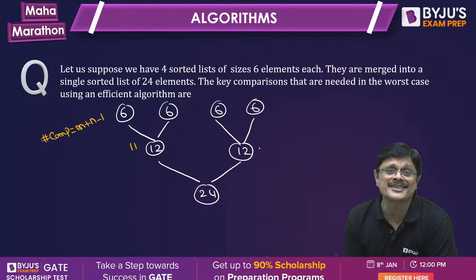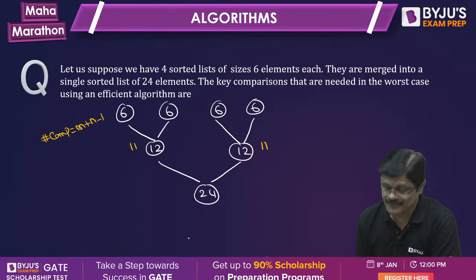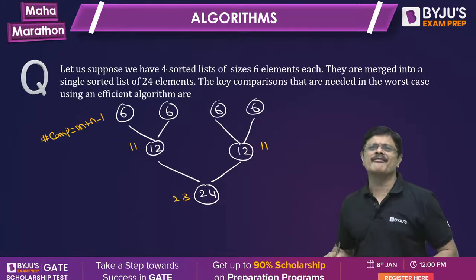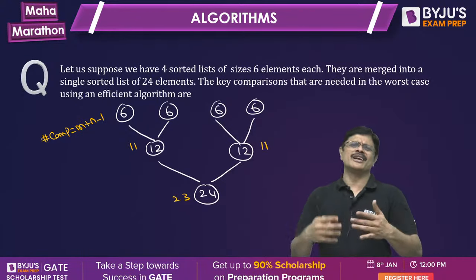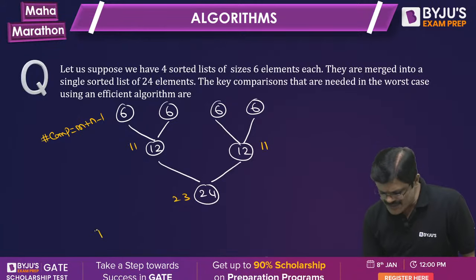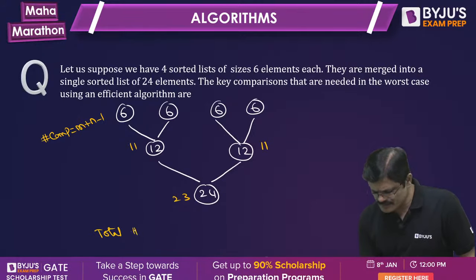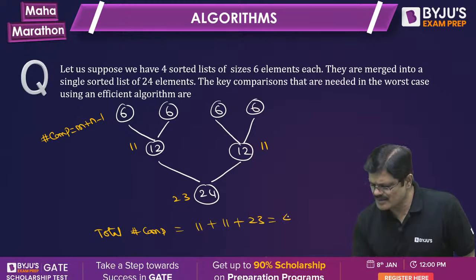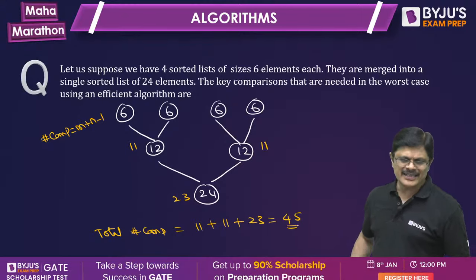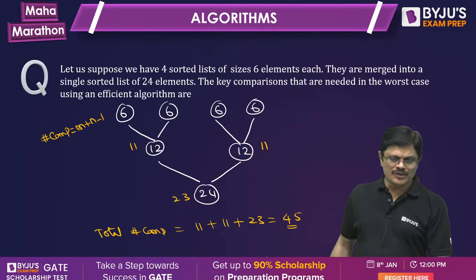The number of comparisons required to get these 12 elements is 11. Then again, to get these 24 elements, how many comparisons are required? 23 comparisons. Obviously, how many are there? One less than that. So the total number of comparisons would be 11 plus 11 plus 23. Is the idea clear? Now is that okay, Babu?